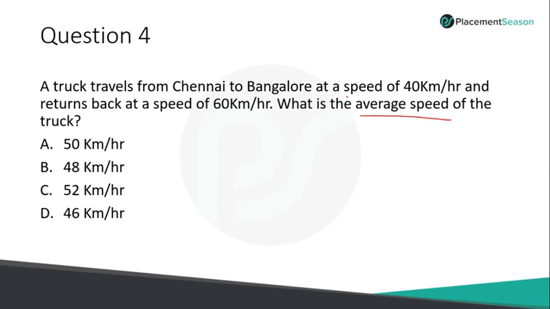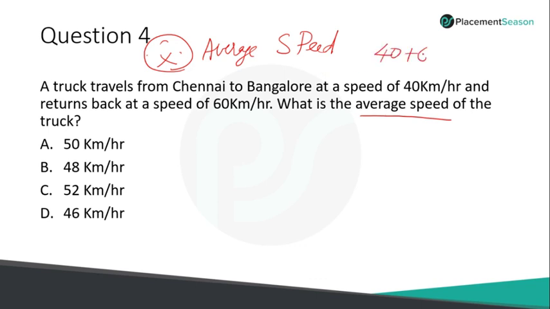This question is based on average speed. A lot of students will commit mistakes only in this particular thing. Please make a note: average speed is not the average of speeds. That is different. Whenever students look at this question, what they will do is just take the average, 40 plus 60 by 2, 50. No one can stop you from doing this, but this is the wrong answer. Average speed is an entirely different concept.